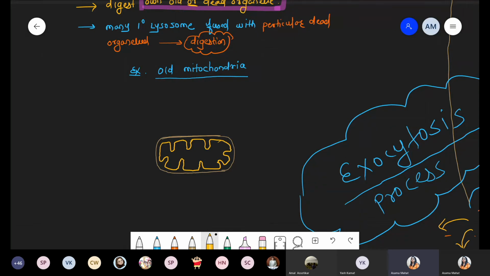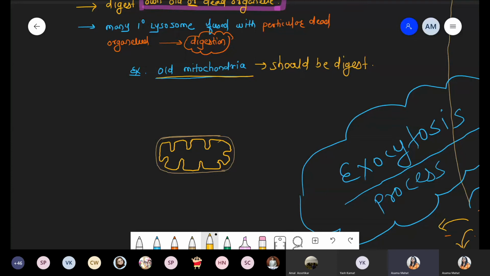But now what is the scenario? That mitochondria has become old and now it should be degraded. It should be digested. And how is the digestion shown? With the help of autophagic action. See, lysosome is also called autophagic because it can engulf and digest its own cell organelle. Foreign particle को digest कर ही रहा है, whether it is any food particle or any other particle. But along with that, it can digest its own body part. If that body part gets damaged or becomes old, at that time it can definitely digest that particle. How is this possible?